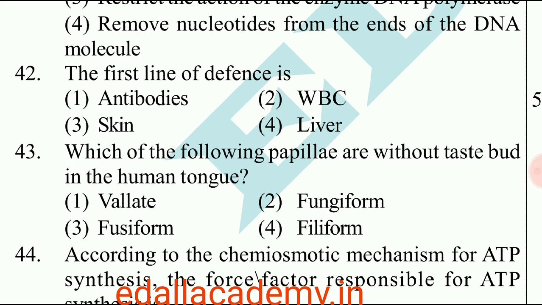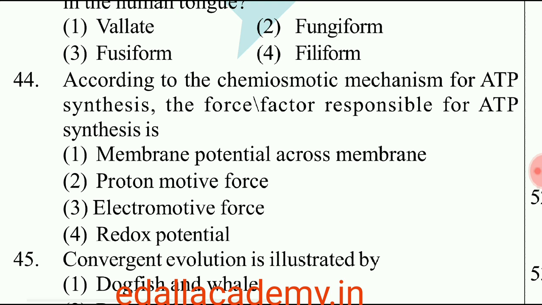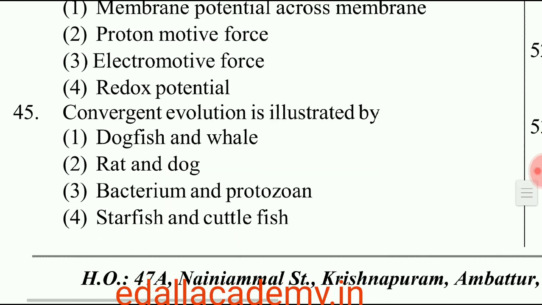Question number 43. Which of the following papillae is without taste bud in human tongue? Papillae do not have any taste bud in human tongue. So the correct option is 4. Question number 44. According to chemiosmotic mechanism for ATP synthesis, the factor responsible for ATP synthesis is proton motive force. That is the answer for this question. So the correct option is 2.